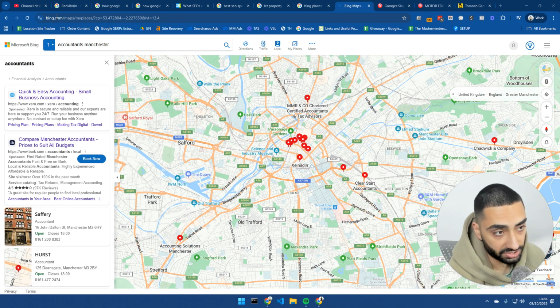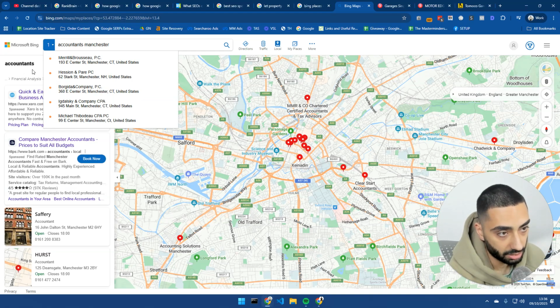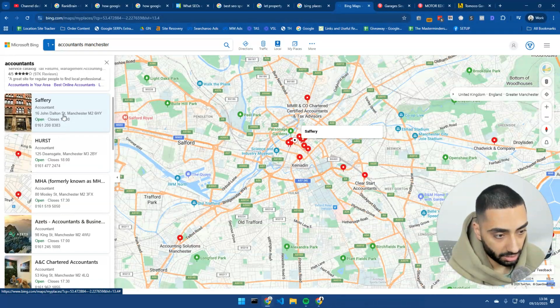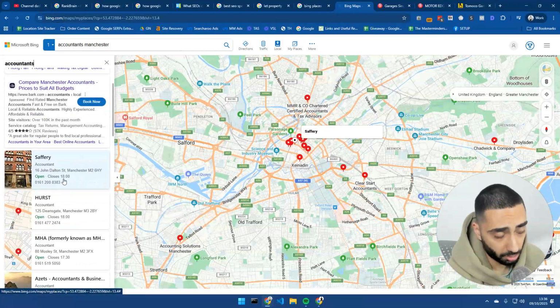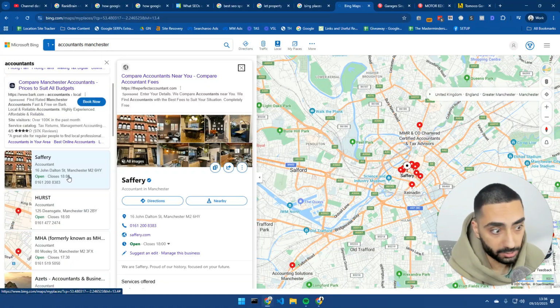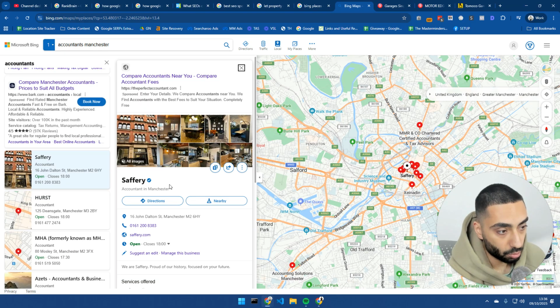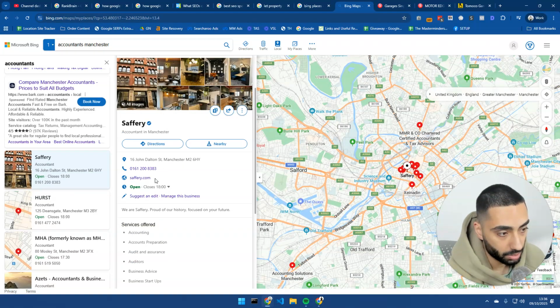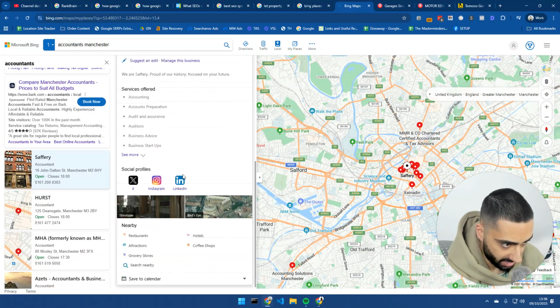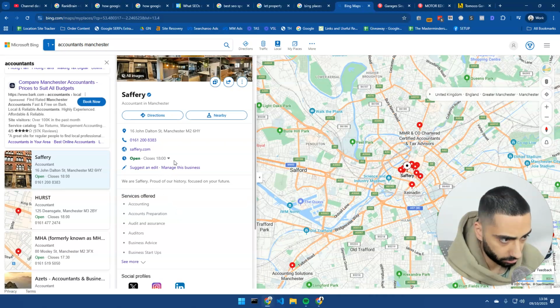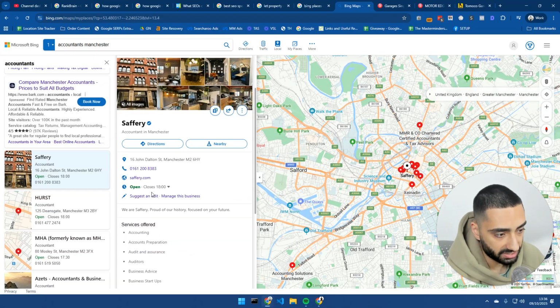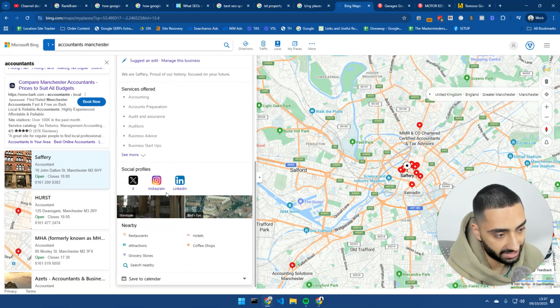I've just searched, for example, Accountants Manchester, and as you can see, to be honest, there's not actually that much competition as there is on Google Maps, so it could also double up as a good source for new inquiries as well. Like these guys, they don't even have any reviews on here, it looks like. So again, if you can get your business set up here, your opening times, your telephone number, your actual website URL and stuff like that, that can also help.